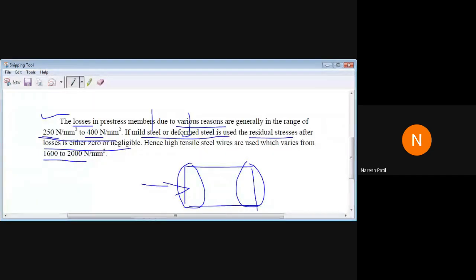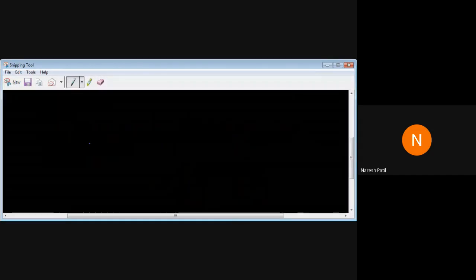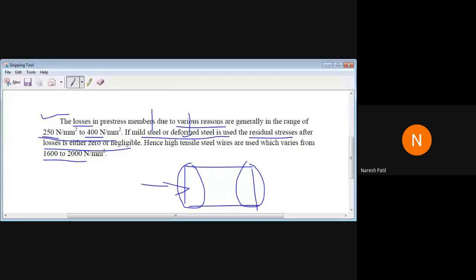In that case, if I use mild steel having 250 Newton per mm square, and if I use HYSD, which has two categories, 415 and 500, then after the loss, whatever stress remains as balance will be either zero or very negligible. So that is the reason we have to go for high tensile steel. How much do we use? It ranges from 1600 to 2000 Newton per mm square. Is it clear? Yes, sir. Okay. Thank you very much.